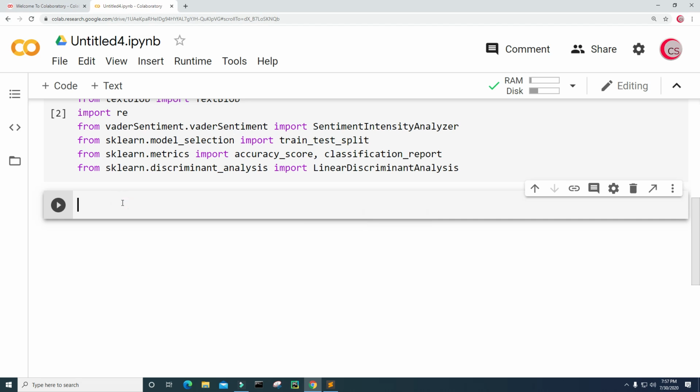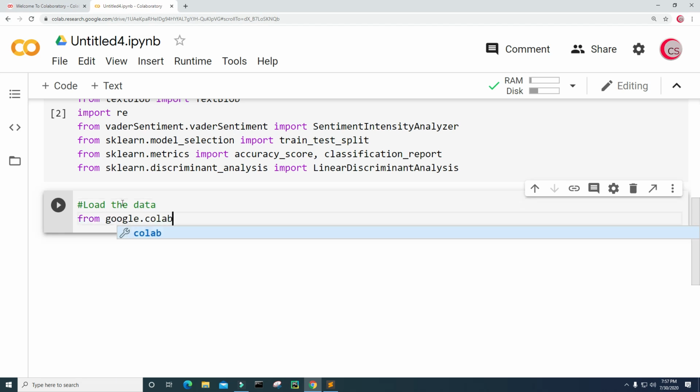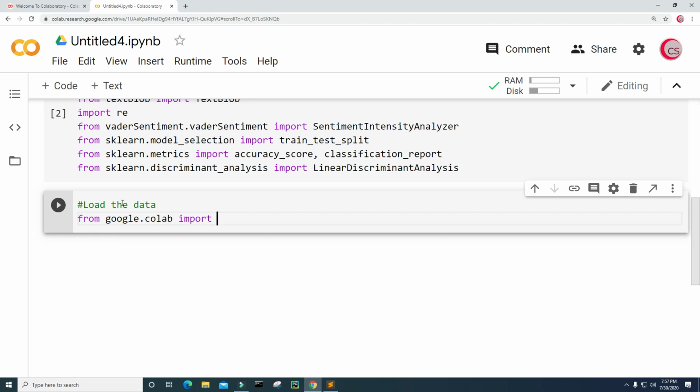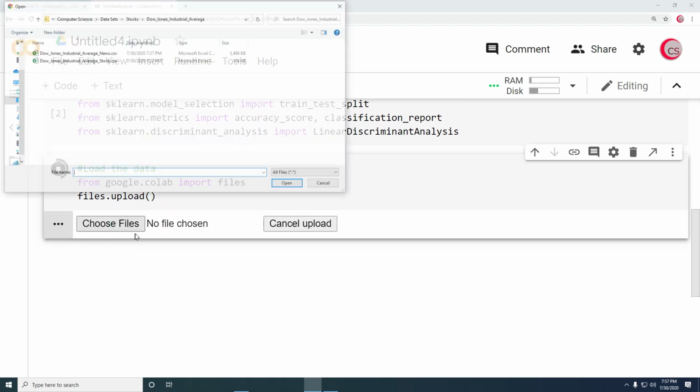All right, let's bring this on up, and now let's load some data. So we're going to load the data sets. So from google.colab, I'm going to import files. Okay, next I'm just going to type files.upload() to upload the file, and let's run this cell and click on choose files.